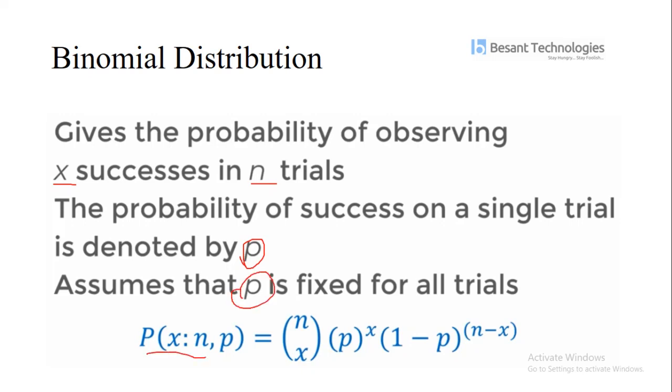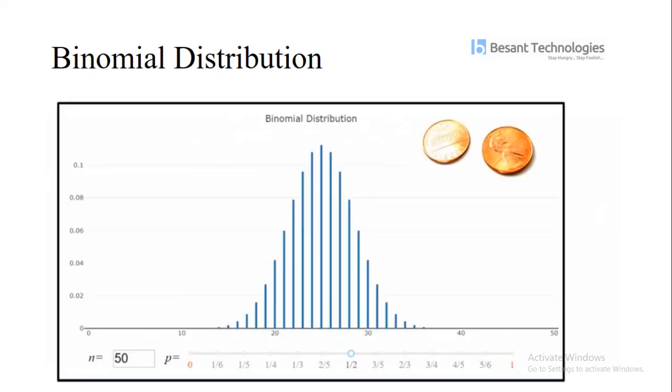This is our formula: n choose x, p to the power of x, and 1 minus p to the power of n minus x. This is our binomial distribution formula. For example, when we flip a coin, how many times will tails come and how many times will heads come?